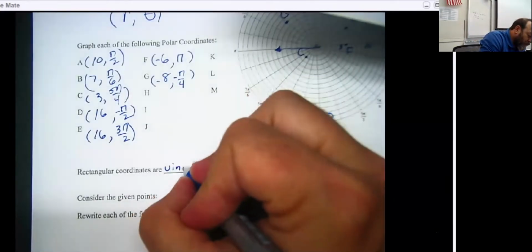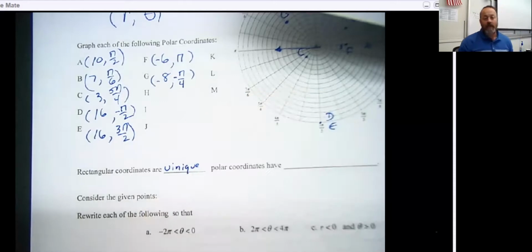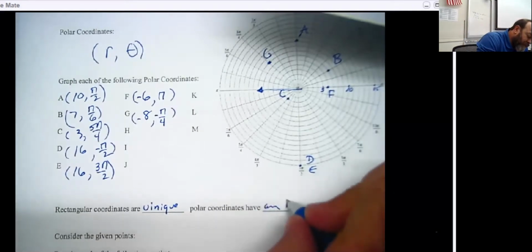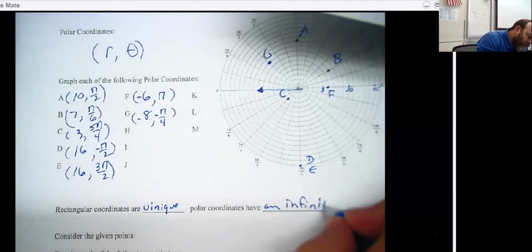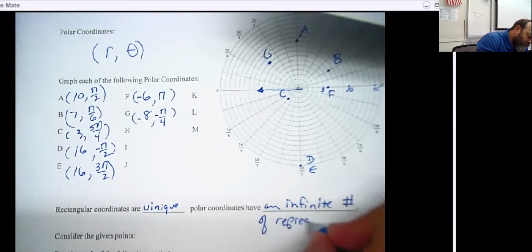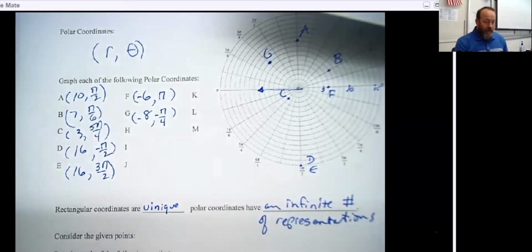And that's kind of an important thing, that you have one and only one name for every single point out there. And if I put a dot, everybody would name it the same if they did it right. There's only one answer. But polar coordinates have an infinite number of representations. And that's a little bit strange.